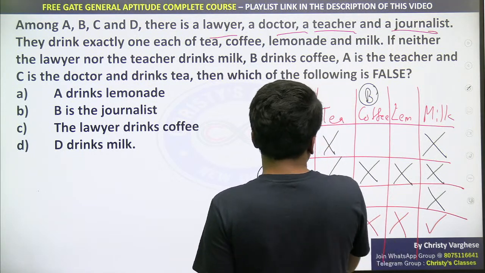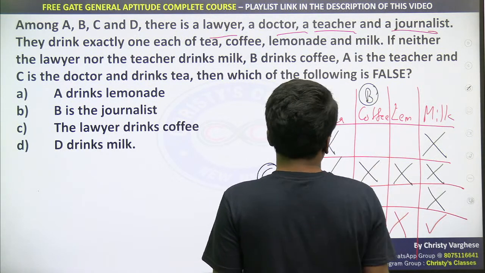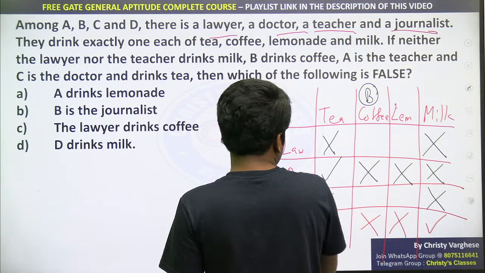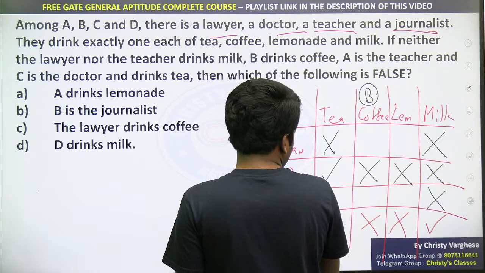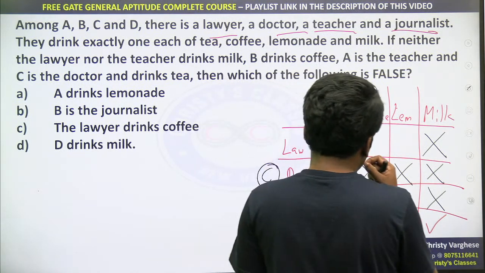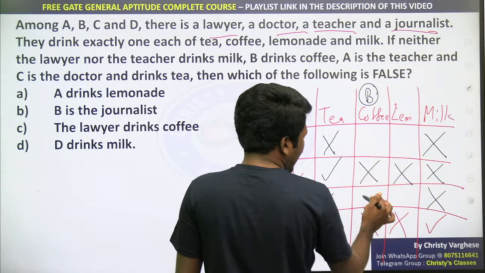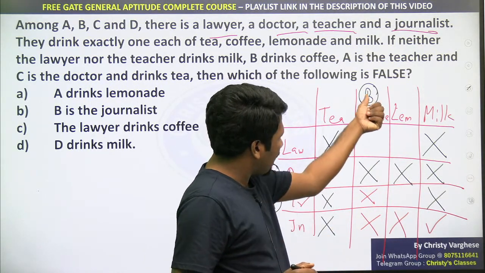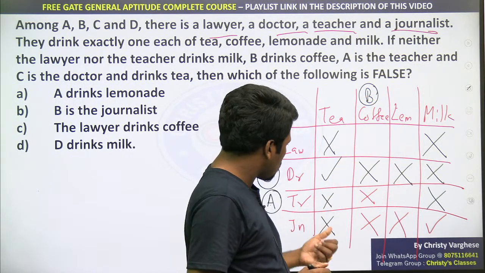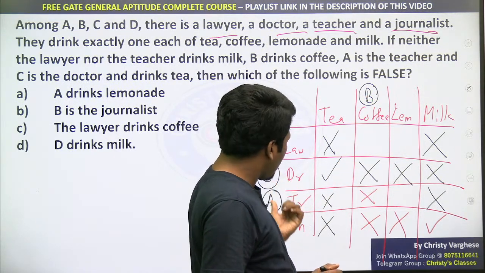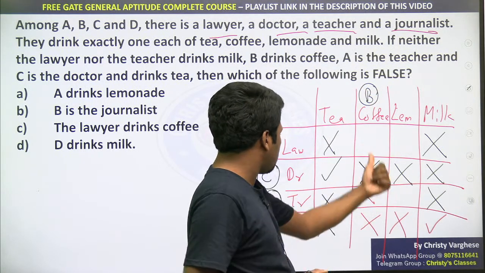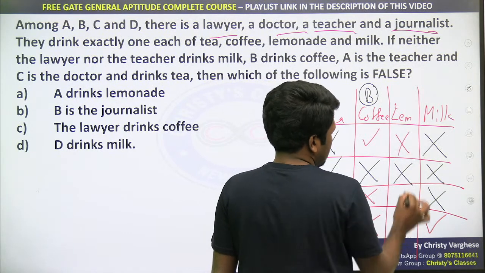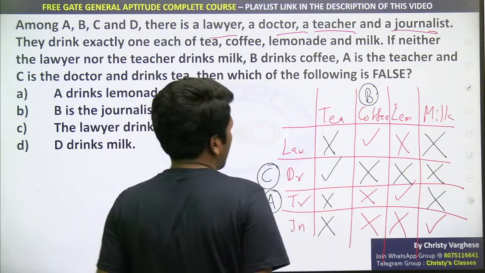Now you can connect this. Look at this. B drinks coffee. Now A and B cannot be the same person. A is the teacher and B drinks coffee. So A cannot be B, so A and B cannot be the same person. Did you understand that? So that means these three are crosses, this is a tick and this is a cross and this is a tick. Are you understanding?